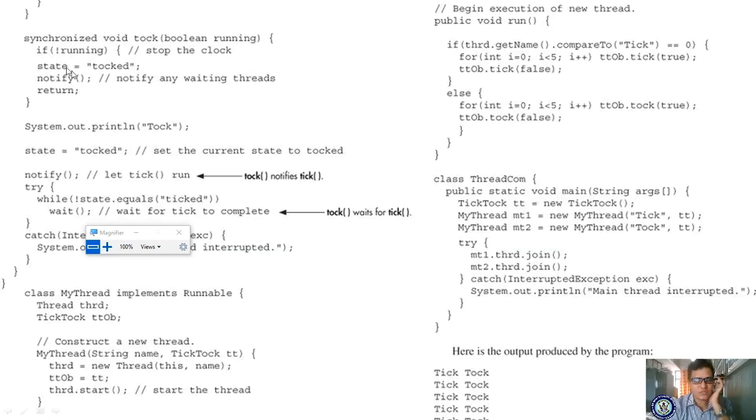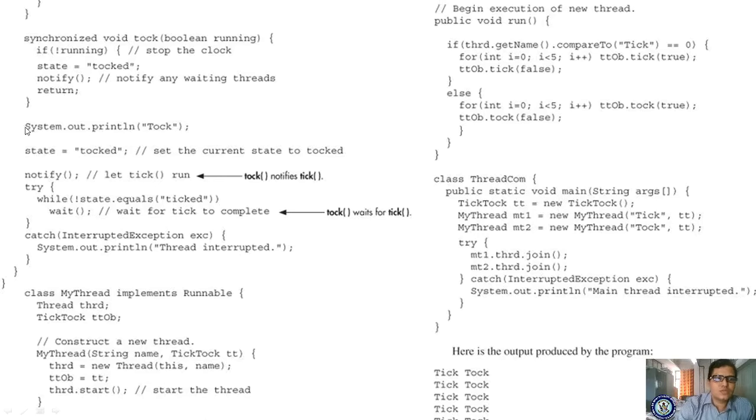What is the name of the synchronized method? Synchronized talk. Synchronized void tock, boolean running. If it is not running, then state is tocked, and notify means you are awakening the waiting thread. And returns. You have to listen carefully, otherwise you won't get this concept.